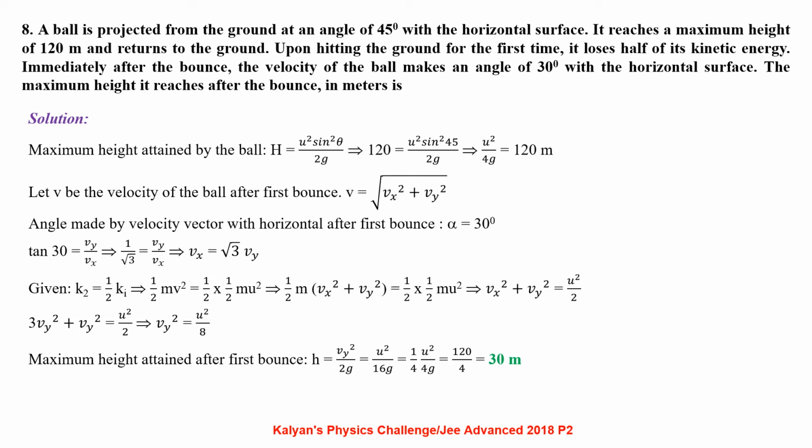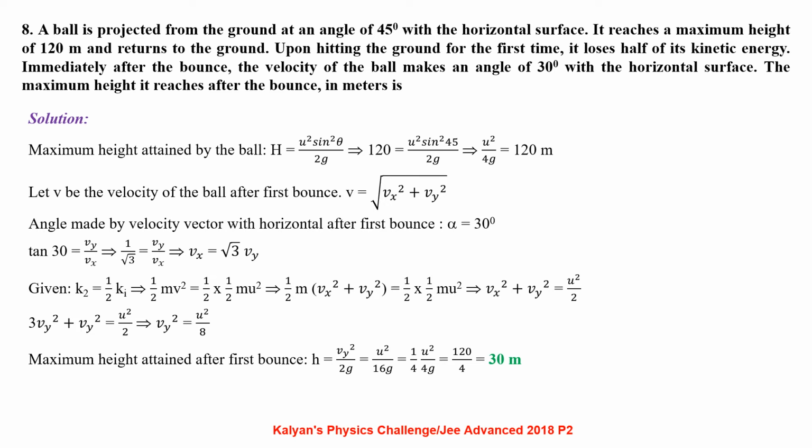Given K2 equals half of K initial, that is half m v square equals half of half m u square, that's half m into (Vx square plus Vy square) equals half of half m u square, that is Vx square plus Vy square equals u square by 2.